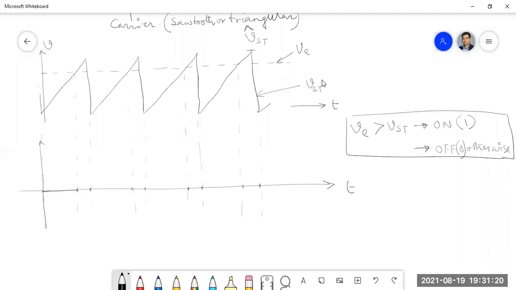Off pulse, sir. According to this logic, what should I expect in the first interval? Sir, in the first interval, we will get an off pulse. Why?